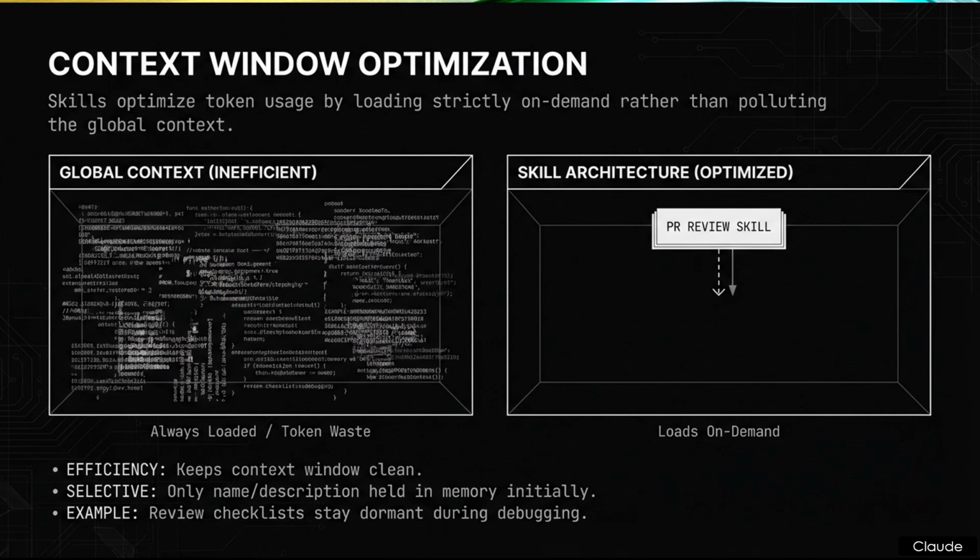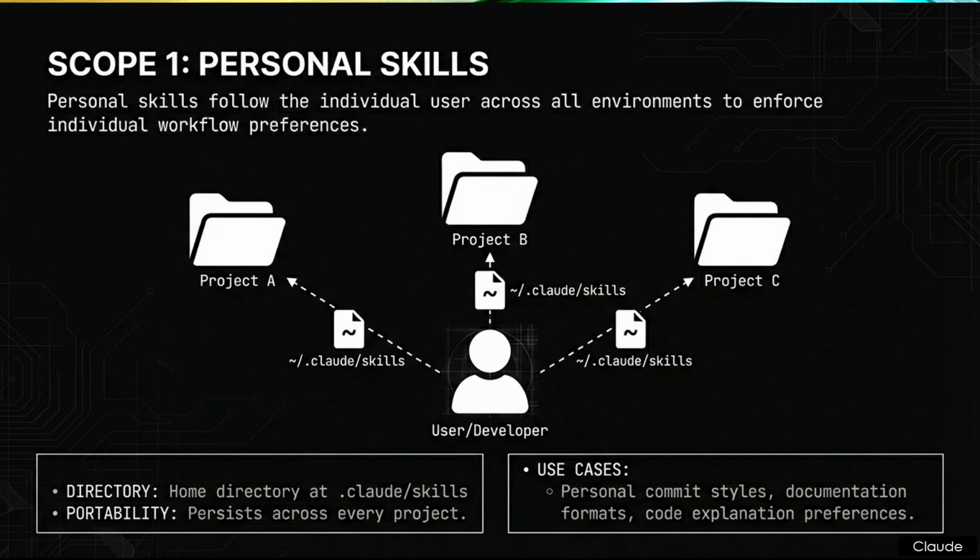Now we need to evaluate the physical deployment vectors. Slide 6, Scope 1, personal skills. This defines the first level of the deployment hierarchy, focused on the individual. The strategic intent here is to define a scope that follows the individual user across all environments. It is designed to enforce individual workflow preferences, regardless of the specific repository or project you happen to be working in. The implementation details provided specify the exact directory path for this scope.